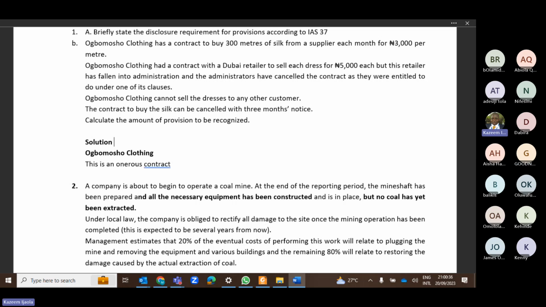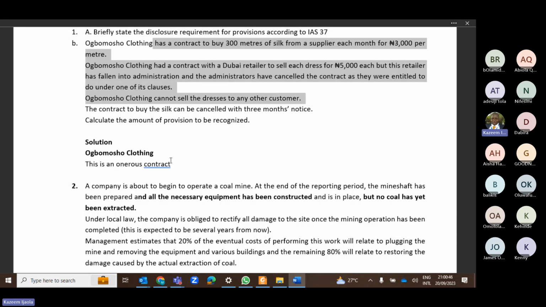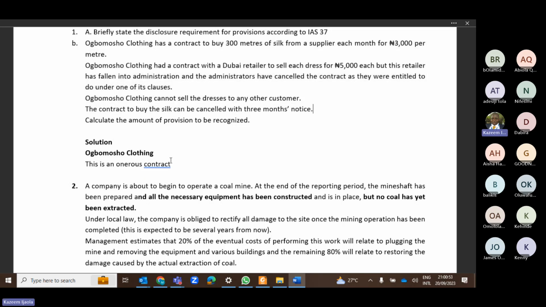Onerous contract, because you are going to buy this material for the next 3 months and you will destroy it. The person that you want to make the clothes for is not buying the clothes again, and you cannot cancel the contract to buy the material. So you will buy this material for 3 months and destroy it. It is an onerous contract.